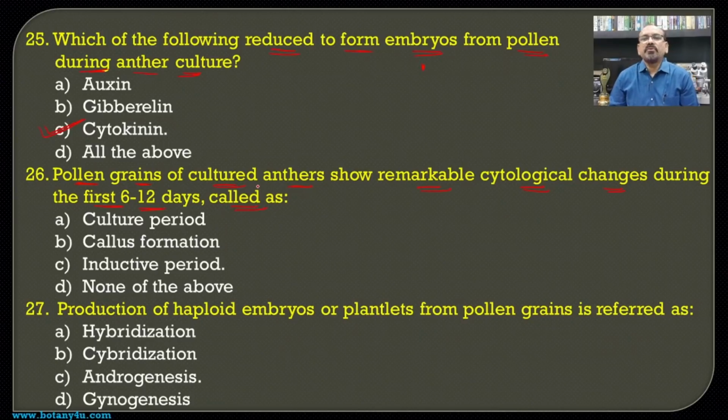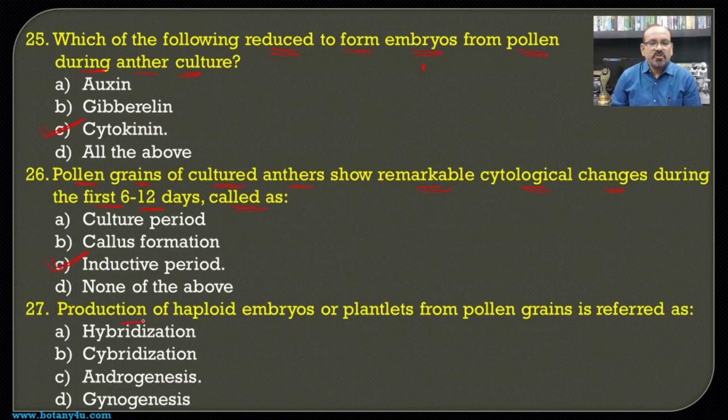Then the pollen grains of cultured anthers show remarkable cytological changes during the first 6 to 12 days. You should remember the answer of this one: if there is an anther or pollen culture which shows remarkable cytological changes during the first 6 to 12 days, this is known as the inductive period of the anther culture.